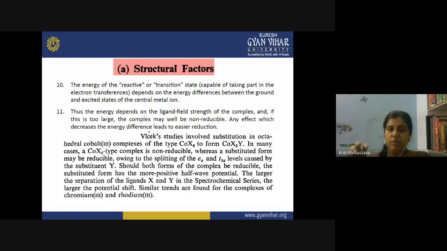Similar trends are found for the complexes of chromium(III) and rhodium(III). These studies were basically done for cobalt(III) complexes, but they are equally true for chromium and rhodium in their +3 oxidation state. The greater the difference between X and Y in the spectrochemical series, the greater will be the separation of the d orbitals, and the complex will become non-reducible. And even if both complexes are reducible, the species with Y will have a more positive half-wave potential.